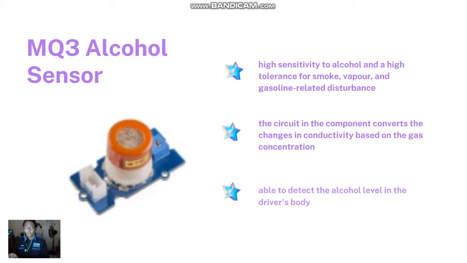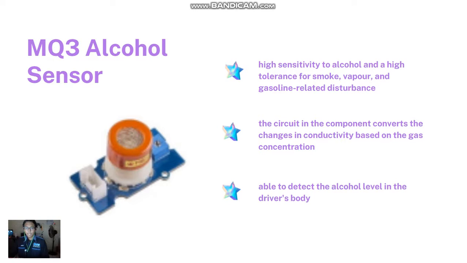Okay, so for the next one is the MQ3 alcohol sensor. The MQ3 alcohol sensor component is chosen because it is made of tin dioxide, SnO2. It also has a very high sensitivity to alcohol and a low sensitivity to benzene, and is suitable to detect the alcohol based on the drinks, such as liquor and beer.